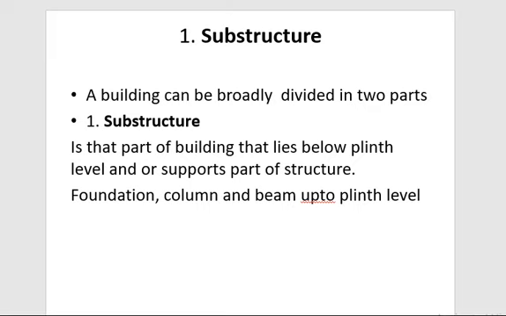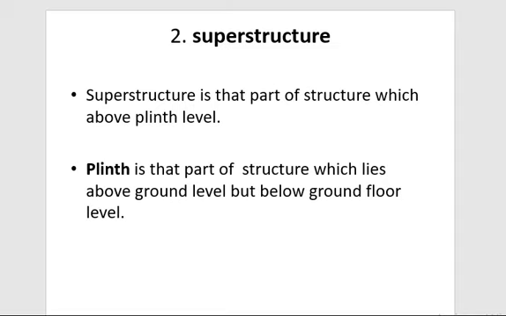I have said earlier also that a building can be broadly divided in two parts. The part that lies below the plinth level is called substructure. Plinth is the part of the structure which lies above the ground level but below the ground floor level. The superstructure is the part of the structure which is above plinth level. So plinth is the intermediate part. Remember this, ground level is different and floor level is different.